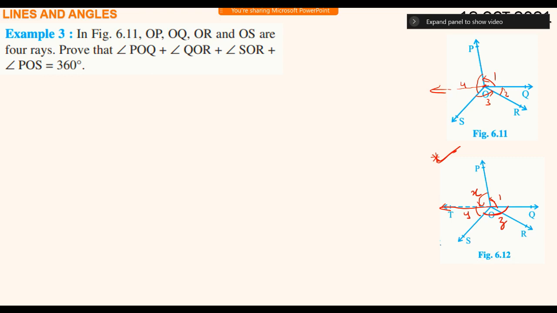Now you know 1 plus X plus Y plus Z equals 360 degrees. Correct now? 1 plus X plus Y plus Z is 360 degrees. Yes, sir. We have already proved. Okay? Yes, sir. Now X plus Y is 4, and 2 plus 3 is Z. So he wants to prove 1 plus 2 plus 3 plus 4.